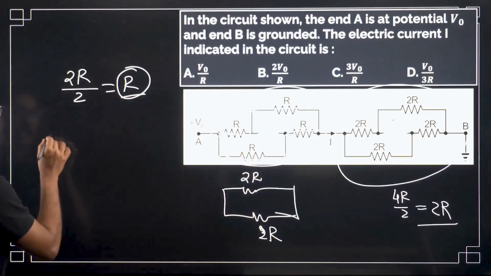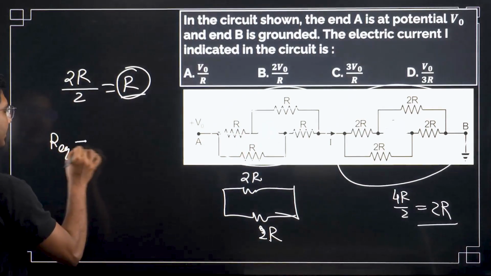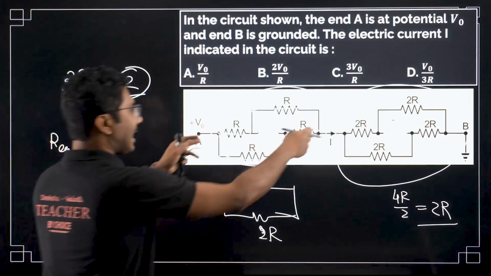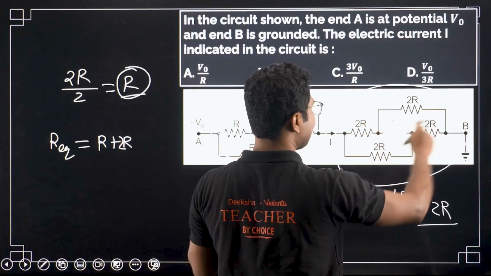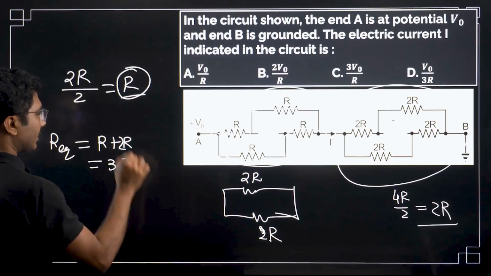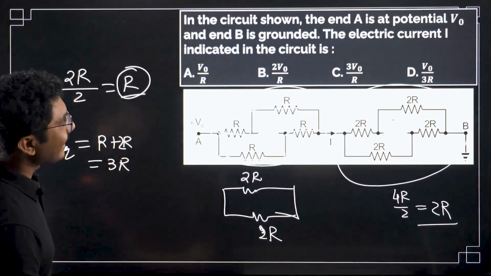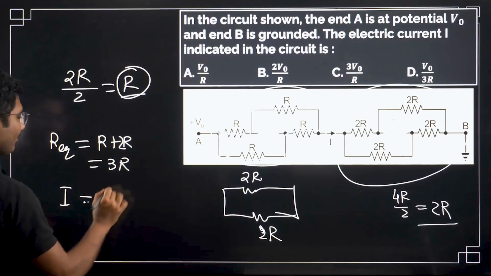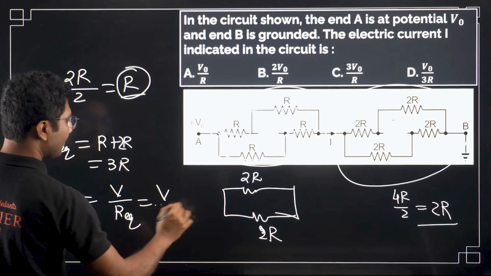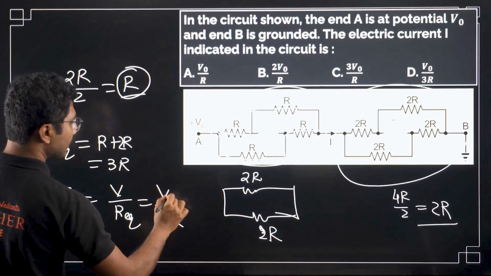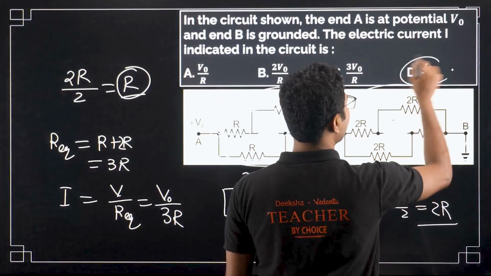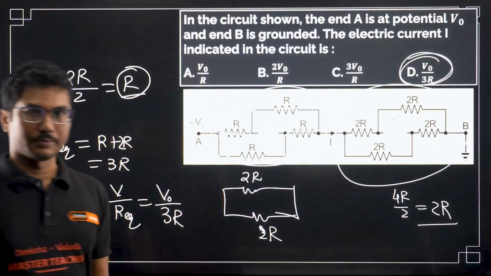So what is the total or equivalent resistance? Equivalent resistance is nothing but R plus 2R. Why? Because this R and this 2R are connected in series. So 3R is the equivalent resistance. So what is the current in the circuit? Current is basically voltage divided by the equivalent resistance, that is voltage divided by 3R. Voltage is given as V0. So V0 by 3R. So the correct answer is option D in this given question.